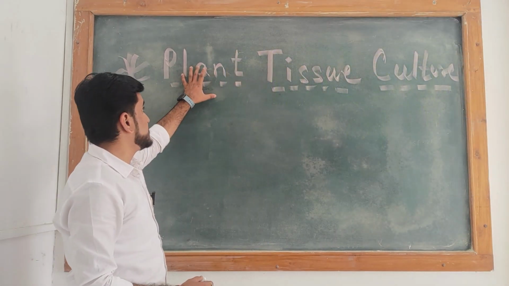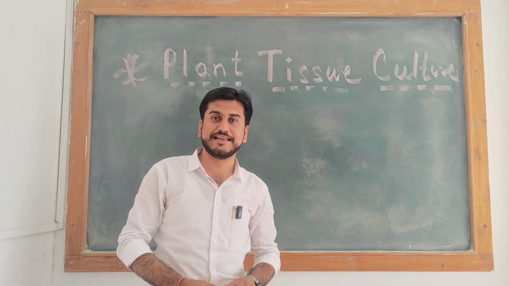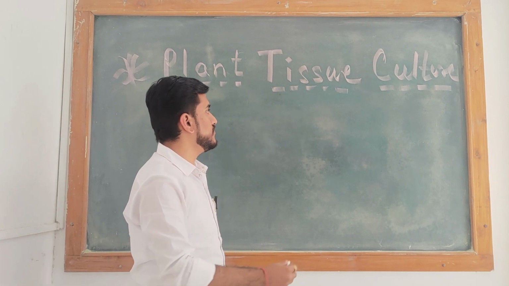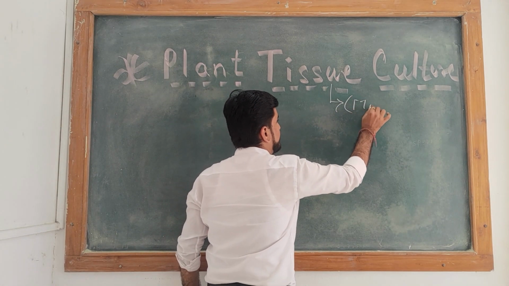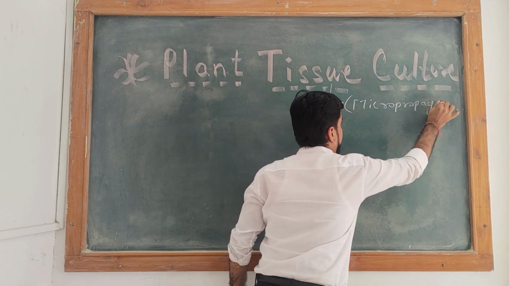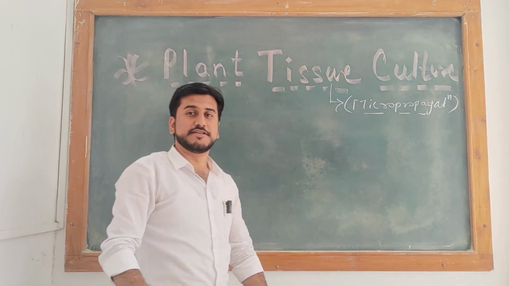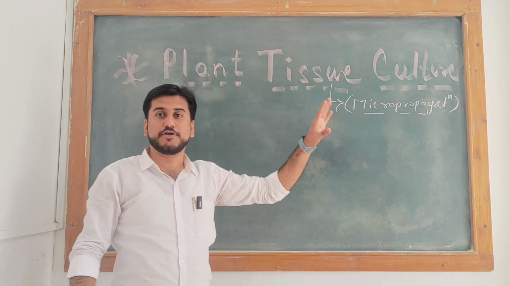So plant, tissue and culture, these three words are used in plant tissue culture, and plant tissue culture is also known as micropropagation. Plant tissue culture is also known as micropropagation. So micropropagation